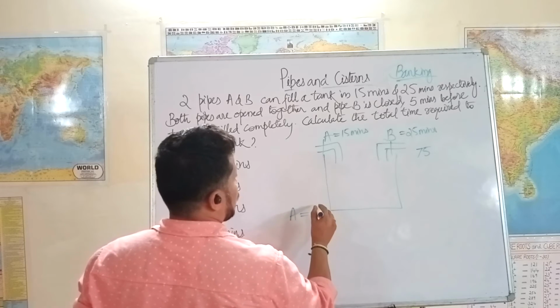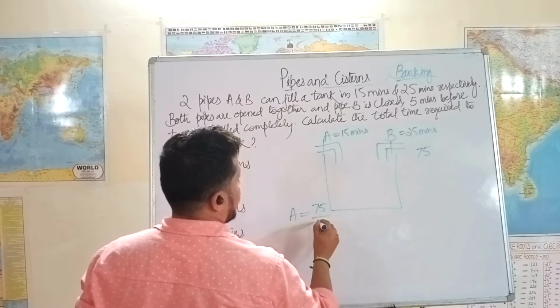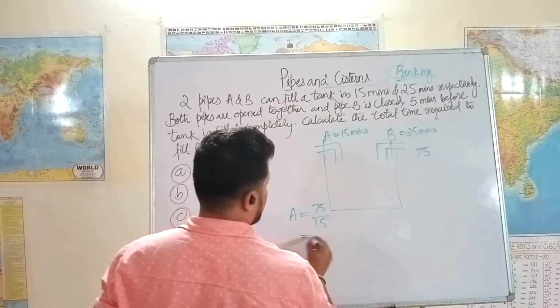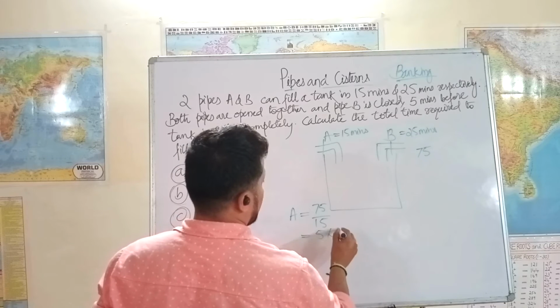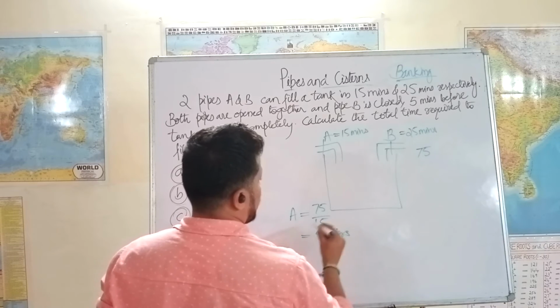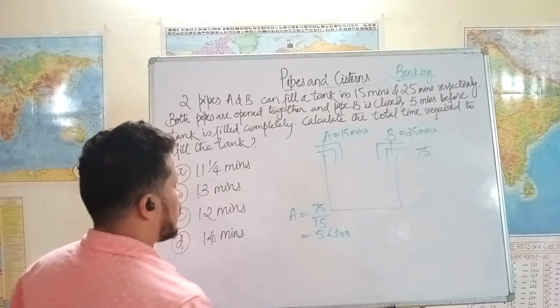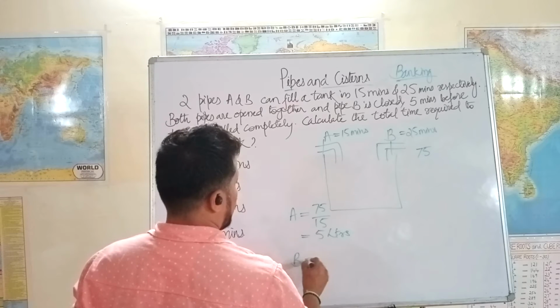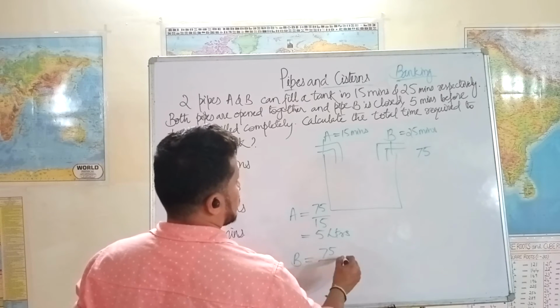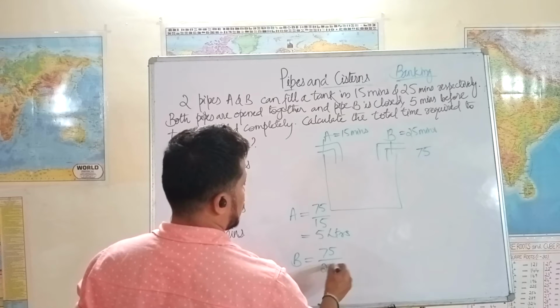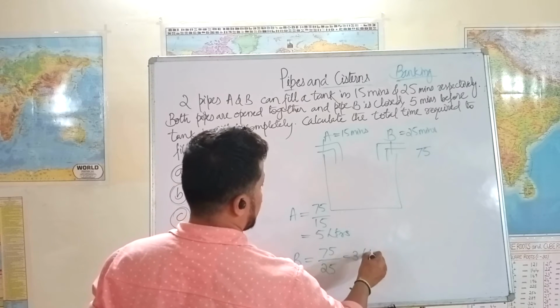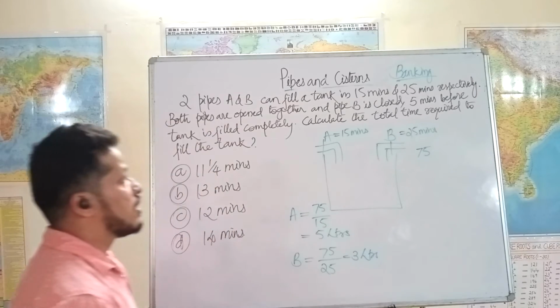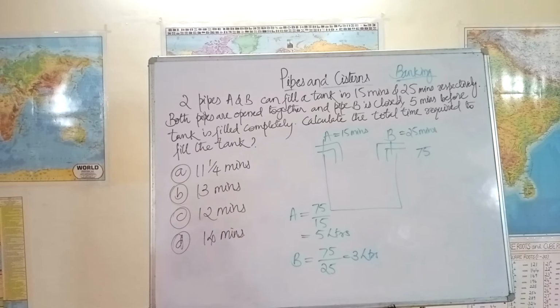The efficiency of A is what? 75 divided by 15 minutes, which means 5 liters every minute. And the capacity of B is what? It can fill 75 liters in 25 minutes, which means every minute it fills 3 liters. Okay.